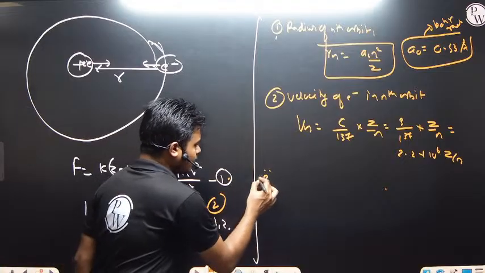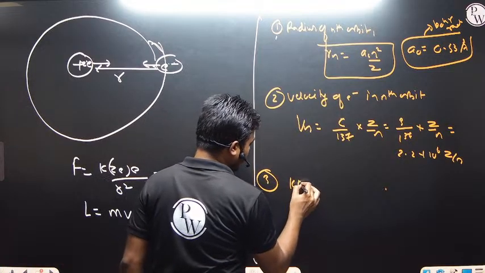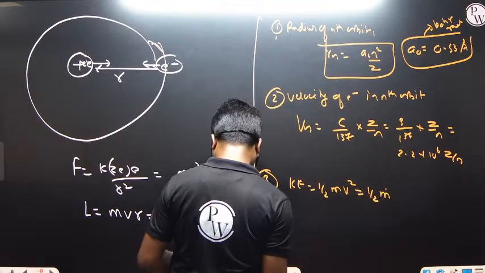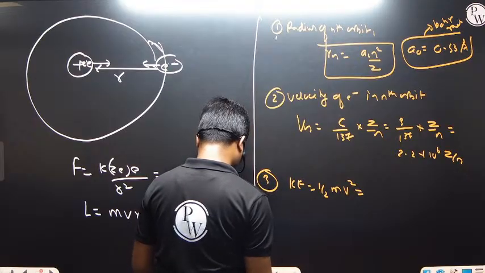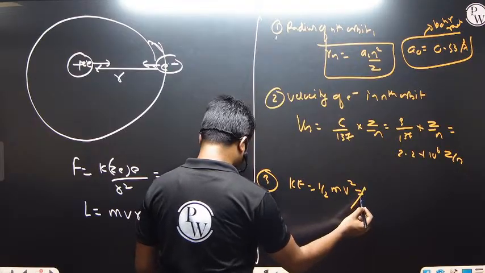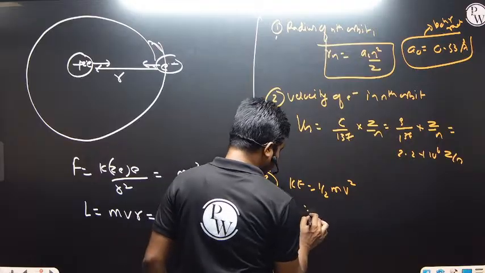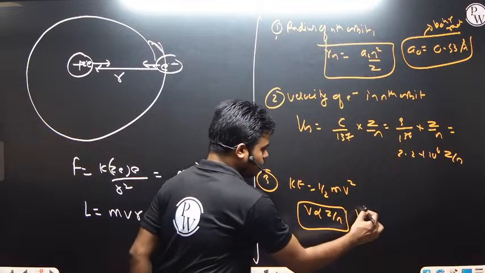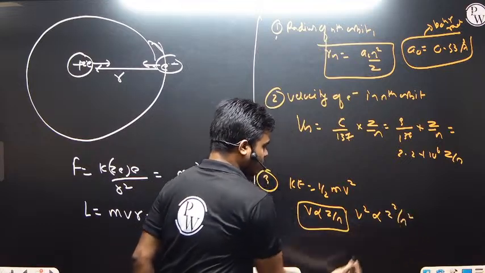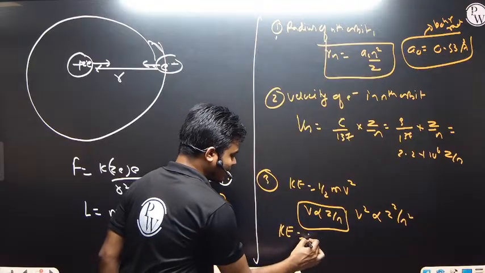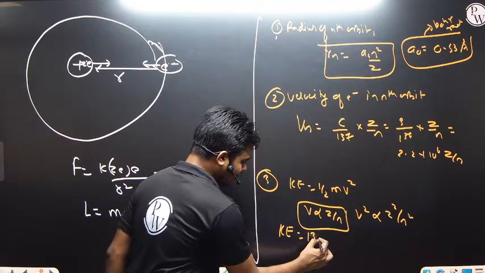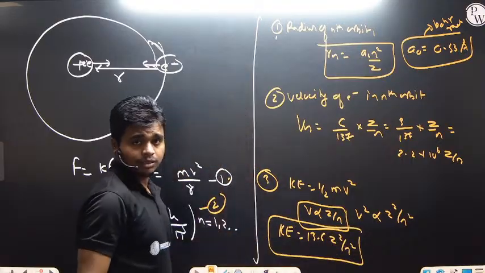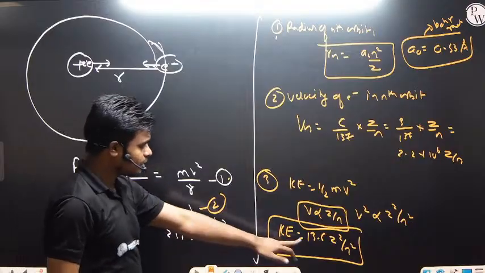Second, if we talk about the third one, that is the kinetic energy. What is kinetic energy? We have half mv square. So v is proportional to what? From this particular term we can write that v is proportional to Z by n, right? V is proportional to Z by n, so v square will be proportional to Z square by n square. So kinetic energy, I am directly writing the formula, is 13.6 Z square divided by n square. Kinetic energy in the nth orbit is 13.6 Z square by n square.